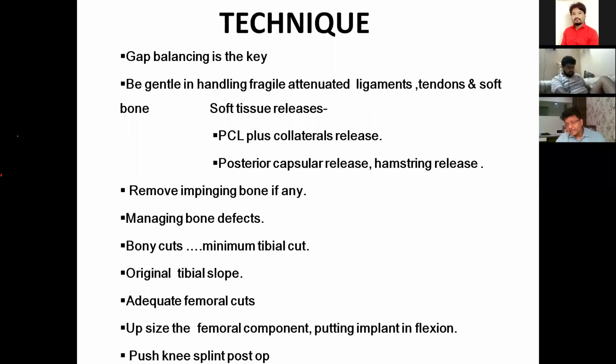If I talk about the technique, gap balancing is the key. As I told you, gap balancing means we should titrate each and every step by the soft tissue tension rather than bone cut. We should be very gentle in handling the attenuated ligament and soft tissue. Soft tissue release includes the posterior cruciate ligament, collateral release, posterior capsular release, and hamstring release. We should remove all impinged bone, loose bodies, and osteophytes. We should manage the bone defects. Bony cut should be minimum.